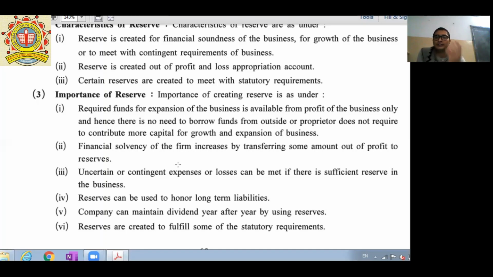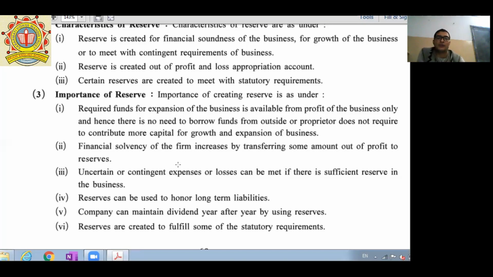If a specific amount is with you, then from it we can meet huge expenses, like marriage expense, educational expense, or traveling expense. But if you don't have any reserves, then you have to borrow funds from outside. So reserve has its own importance.